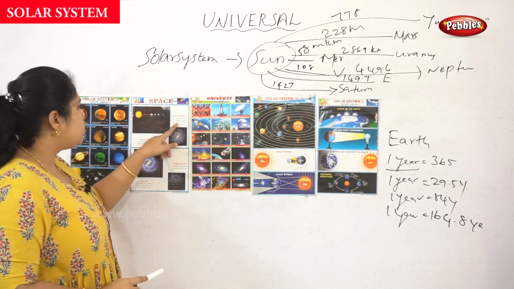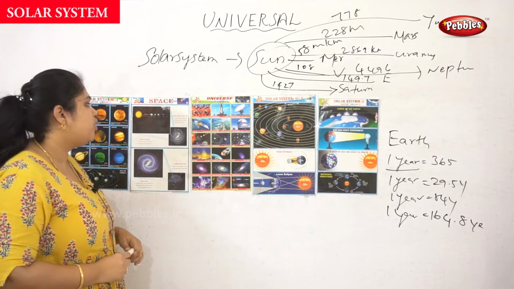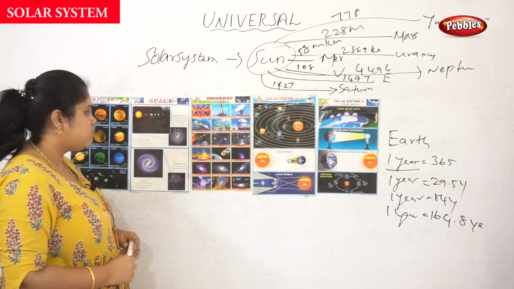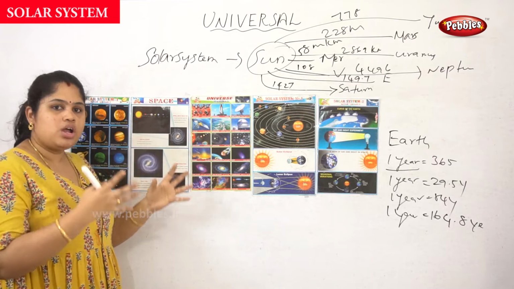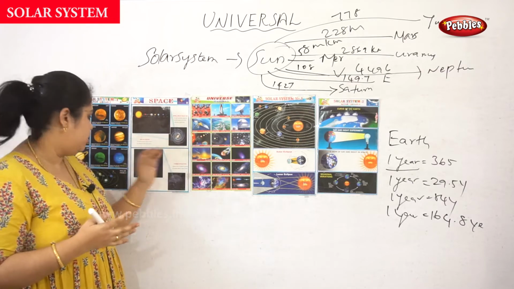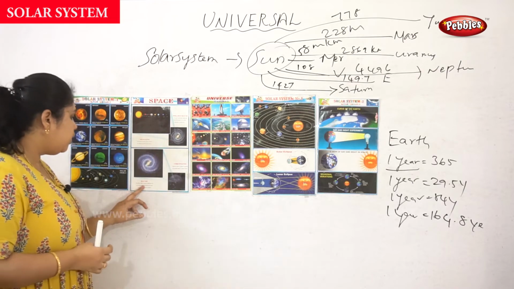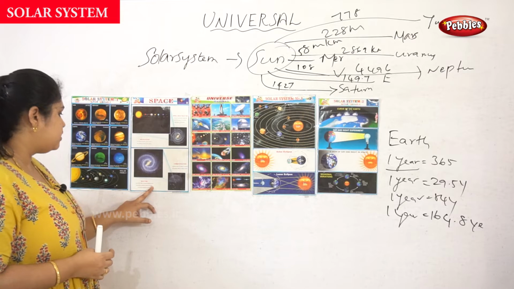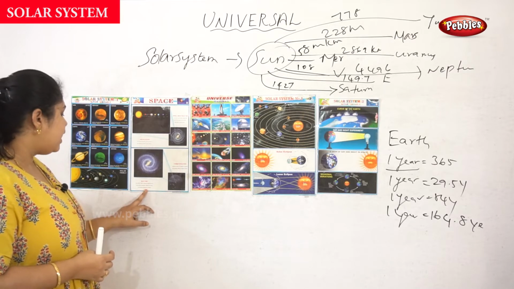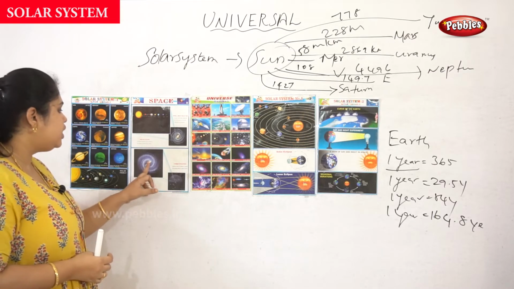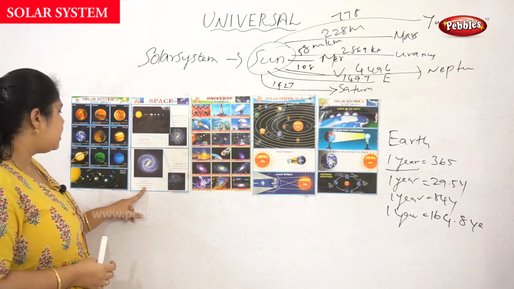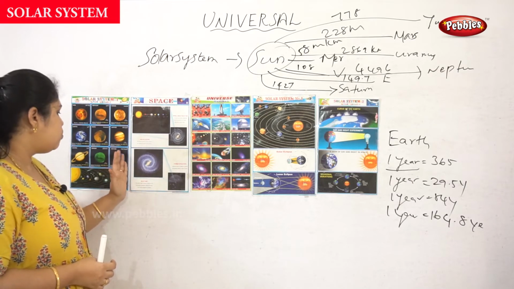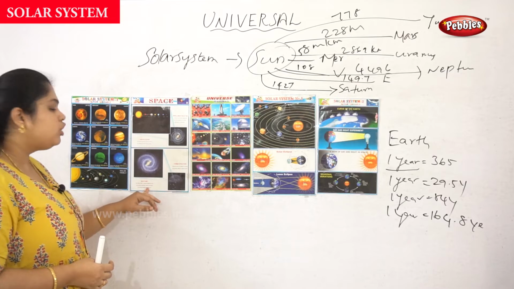The sun and the solar system lie near the edge of one of the Milky Way's spiral arms. Okay, so this is the Milky Way. In that Milky Way, the solar system and everything appeared. Next, near the Milky Way are two smaller galaxies called the Large and Small Magellanic Clouds.